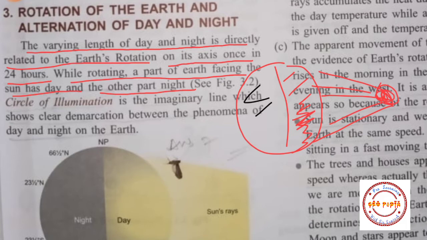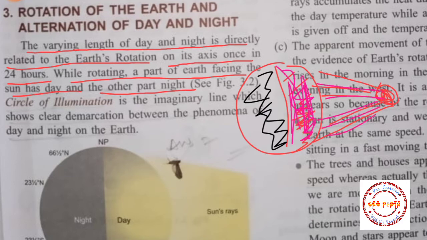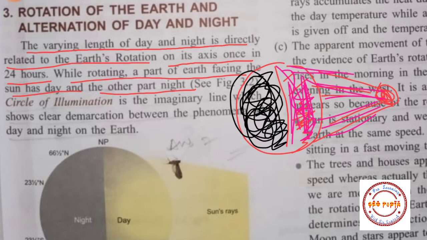So here it will be night and this part it will be day, because this part of the earth is facing sunlight, and this part is away from the light, so that's why this part is dark and it is night. So students, rotation of the earth causes day and night, and the side of the earth facing towards the light of the sun will be day and the other side it will be night.